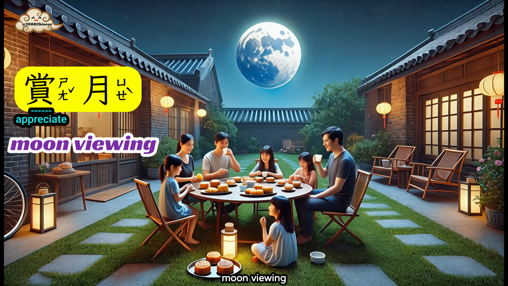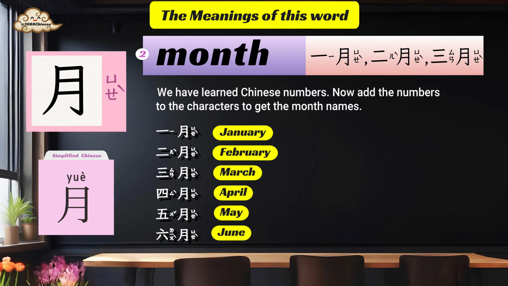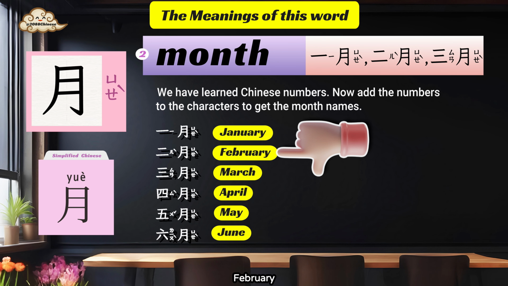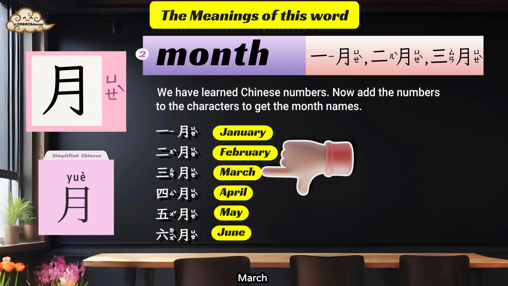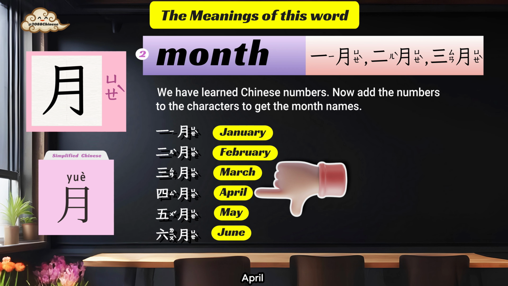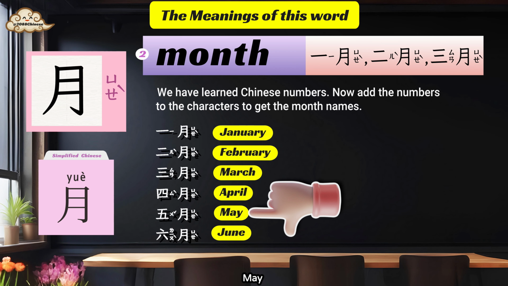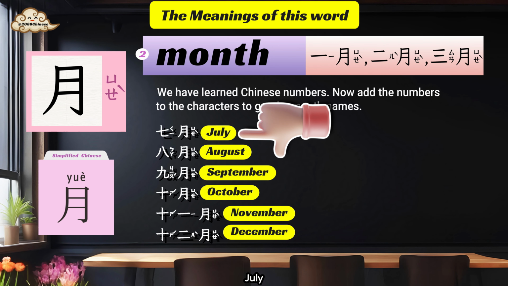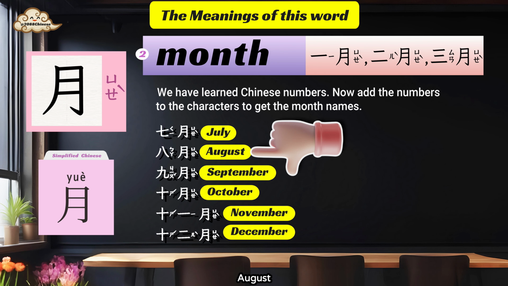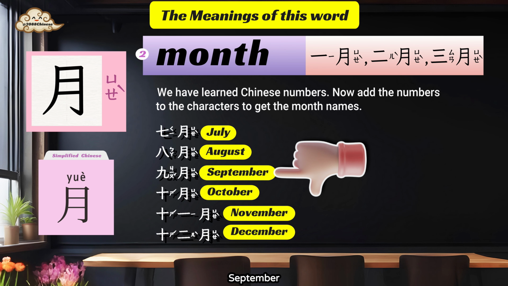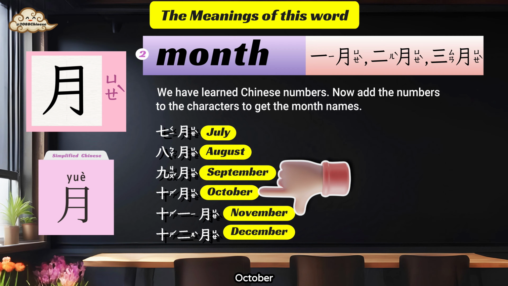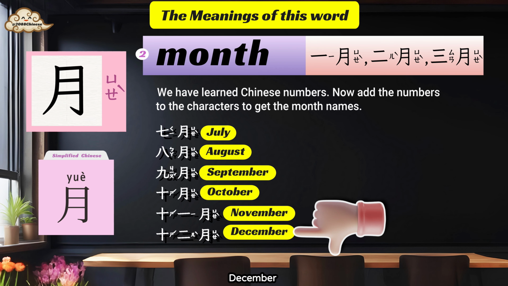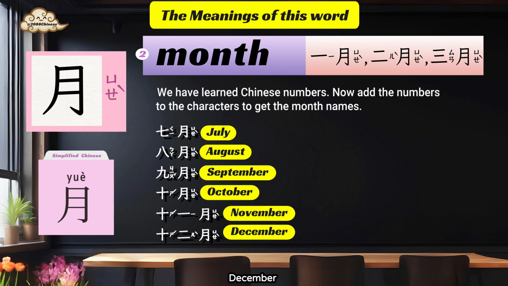We have learned Chinese numbers. Now add the numbers to the characters to get the month names. For example, 1月 January, 2月 February, 3月 March, 4月 April, 5月 May, 6月 June, 7月 July, 8月 August, 9月 September, 10月 October, 11月 November, 12月 December.